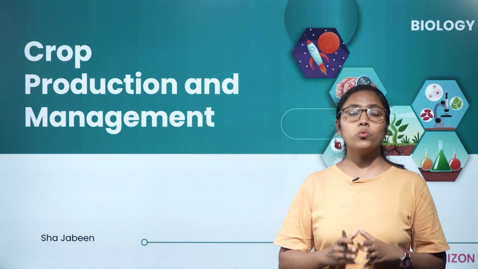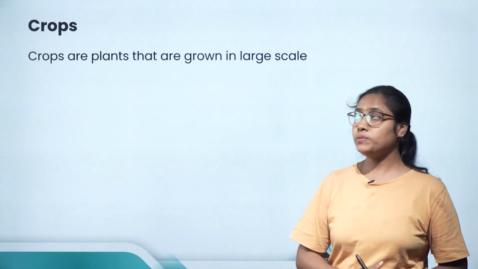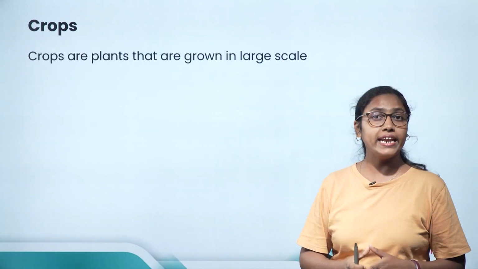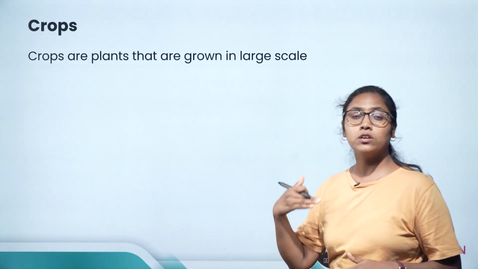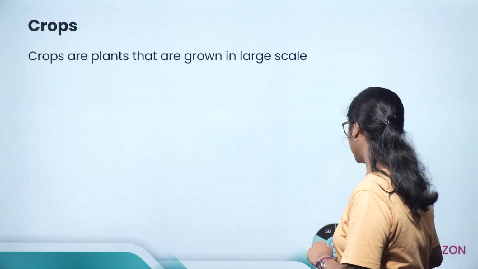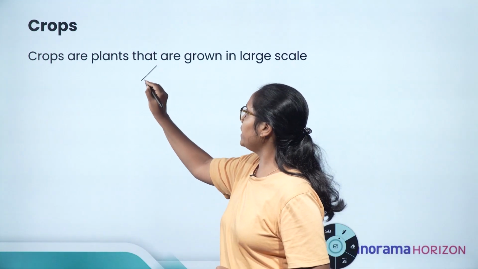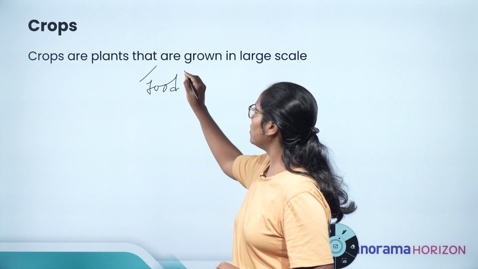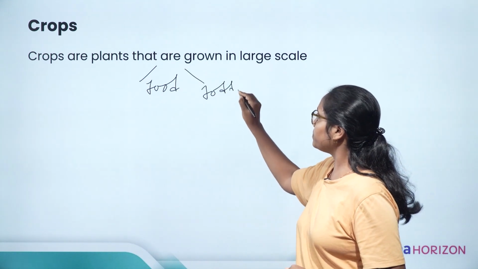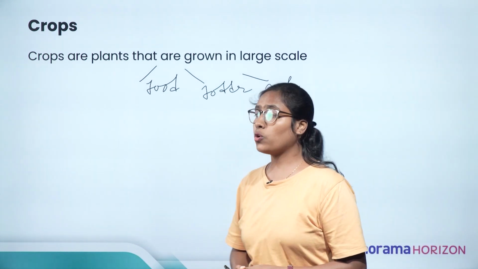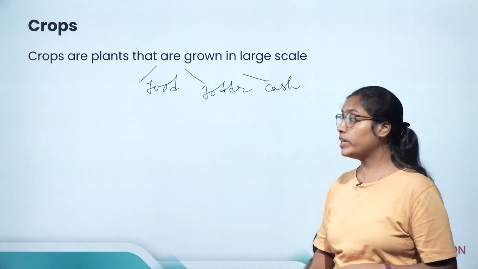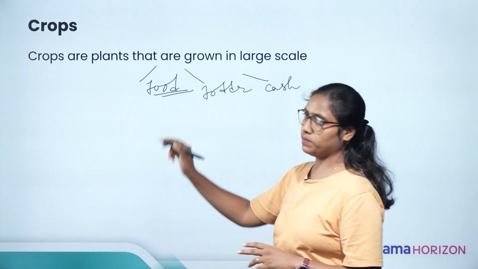So let's start with what crops are. Crops are plants that are cultivated in large areas. These can be either food crops, fodder crops or cash crops. Basically, in this chapter we are going to deal with food crops.